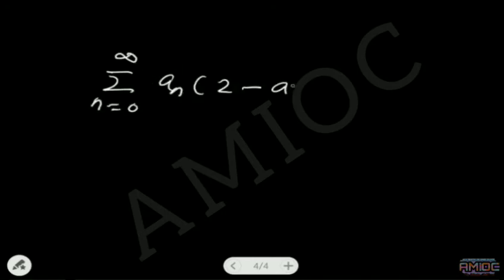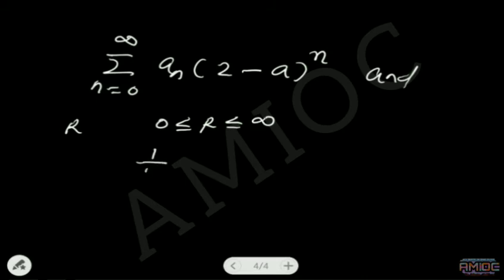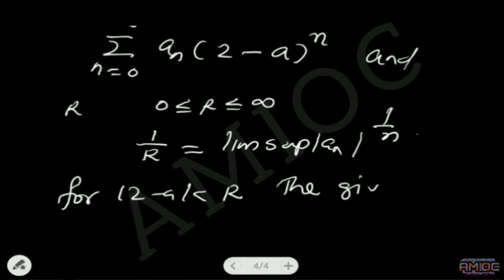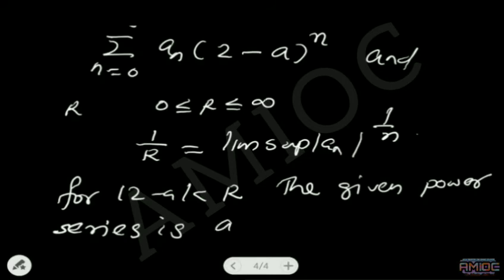We have concluded that for the series summation n equal to 0 to infinity of a_n (z minus a) whole power n, the number r was 0 less than or equal to r less than or equal to infinity, where r is defined by 1 by r is equal to limit sup of mod a_n power 1 by n. We have concluded that for every mod z minus a less than r, the given power series is absolutely convergent.